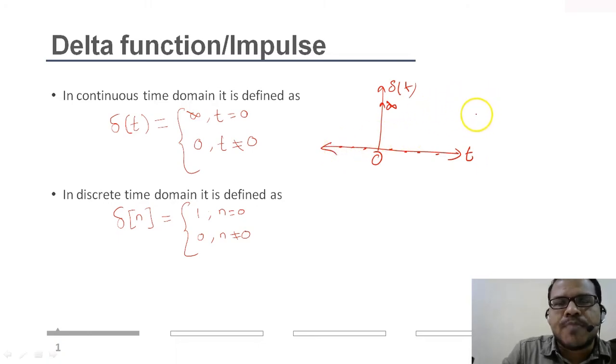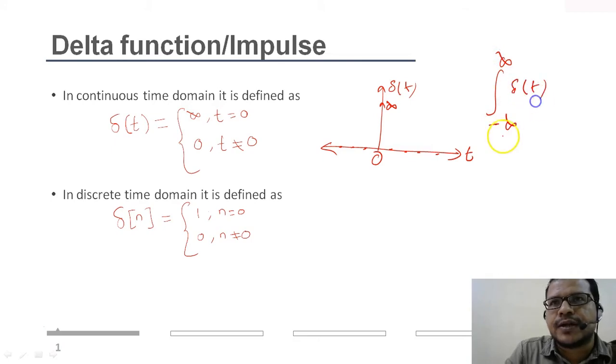But in some books you might have seen it is written that at t equal to 0 the amplitude is 1, but it is not true. What it actually means is that at t equal to 0, it is not the amplitude, the strength of the signal is 1. That is, if I take the integration of the impulse function, the duration of integration is minus infinity to infinity, and delta t dt is equal to 1. It is the strength. Keep this in mind, this is the strength of the signal, not the amplitude of the signal. So at t equal to 0, the amplitude is infinity, and at other instances it is 0, and the strength of the signal is 1.